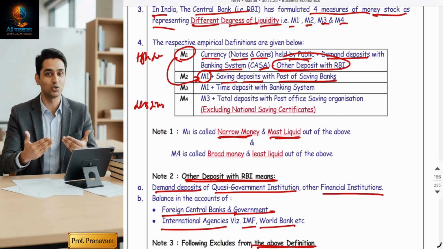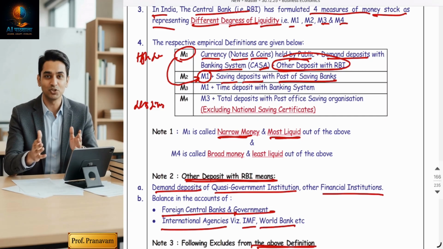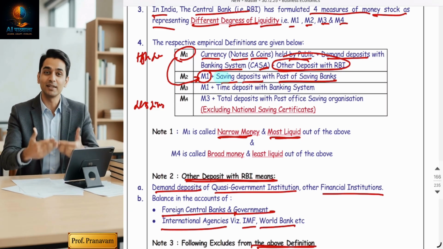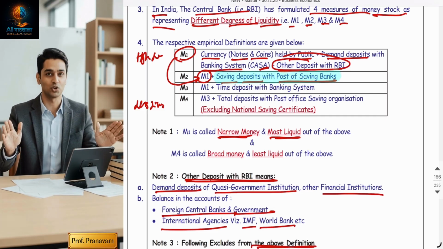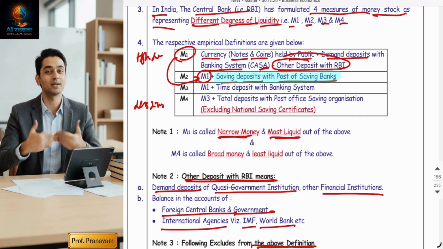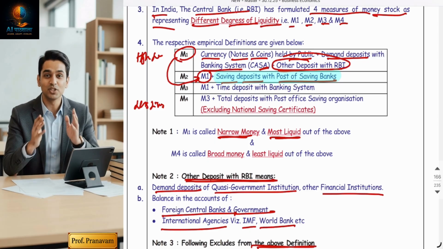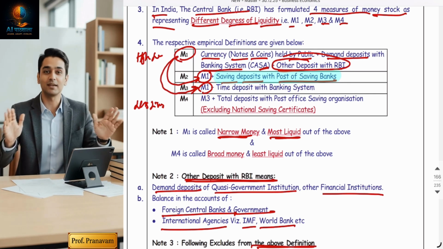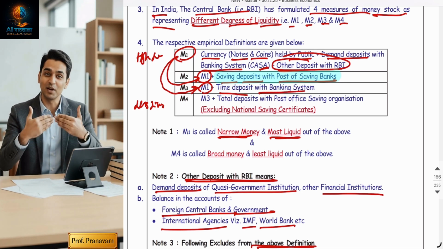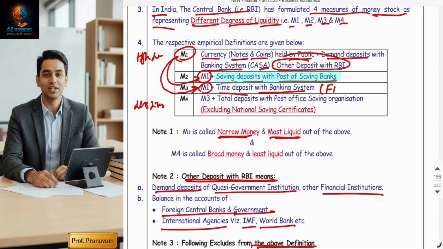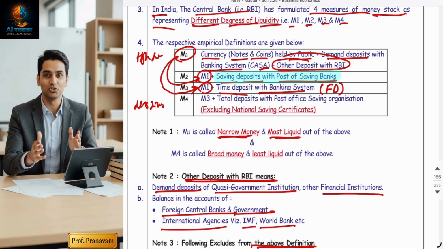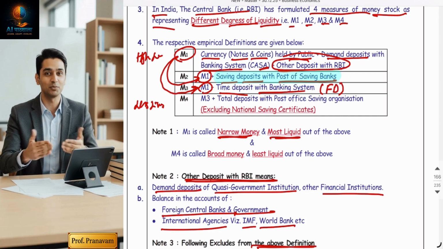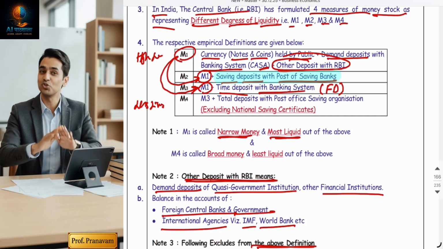Okay, so if someone asks you in the MCQ what is the difference between M1 and M2, the difference is just the saving deposit with post office saving bank. Rest everything is the same. Okay, so M3. The formula of M3 is M1, meaning the entire M1 will be included, plus time deposits with the banking system. Time deposit means fixed deposits. Saving deposits are already considered in M1. Now FDs, fixed deposits, are also considered.